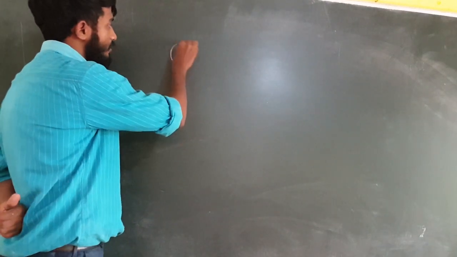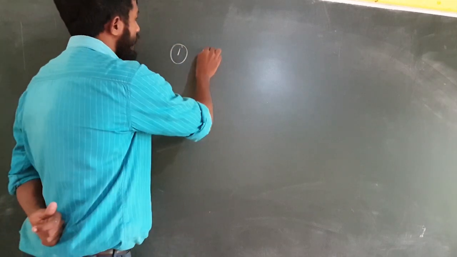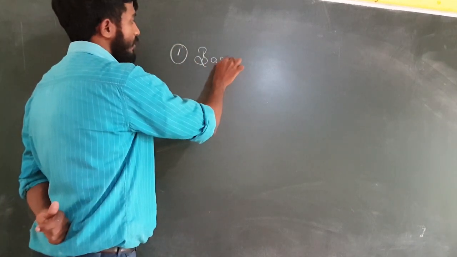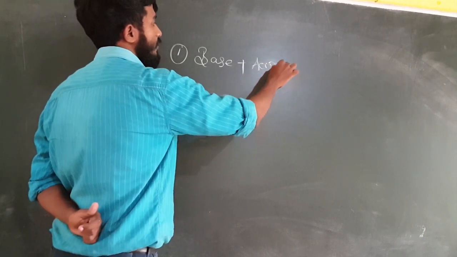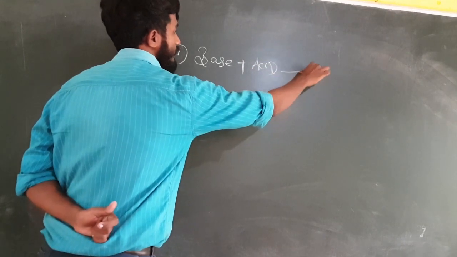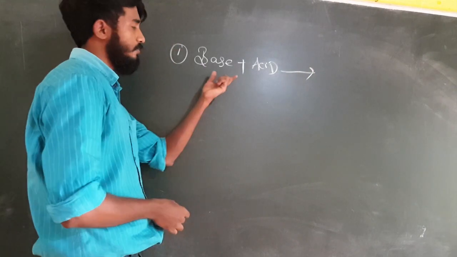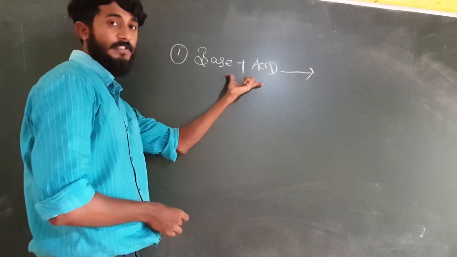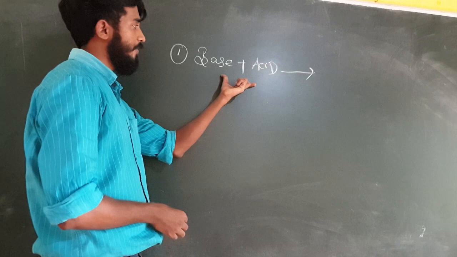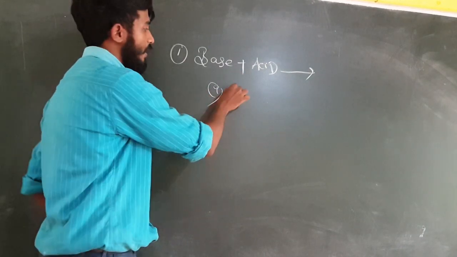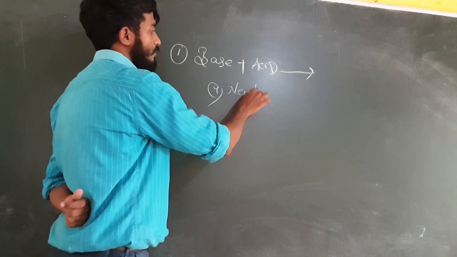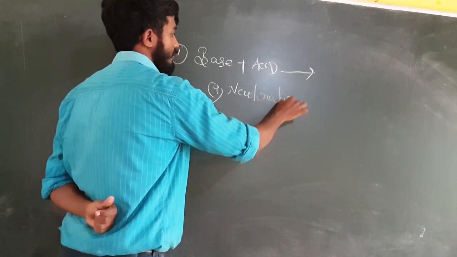So my first question is, listen here. I am writing an equation here. So here I am showing a reaction between base and acid. So definitely we can say, what is this reaction? This reaction is neutralization.